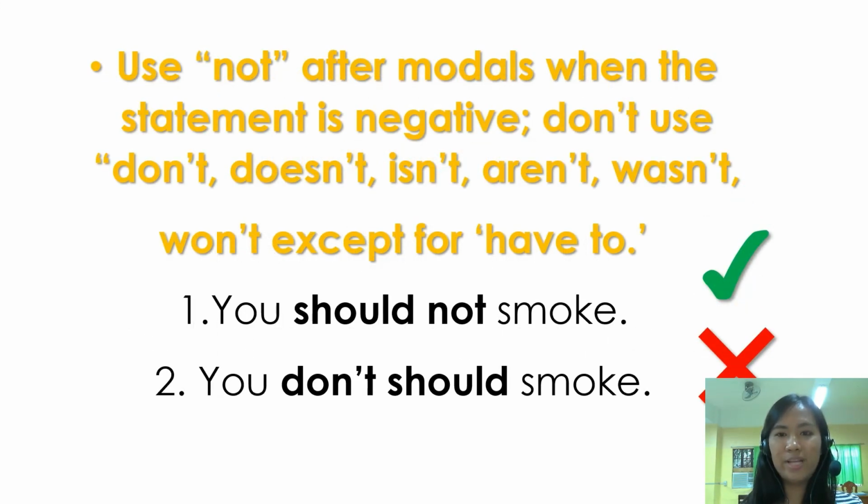After modals, when the statement is negative, don't use don't, doesn't, isn't, aren't, wasn't, won't, except for have to. Okay? Number one, example: you should not smoke. So we add not after the modal should because the statement is negative. We do not use a sentence like this: you don't should smoke. That is wrong. It is an error. Okay?